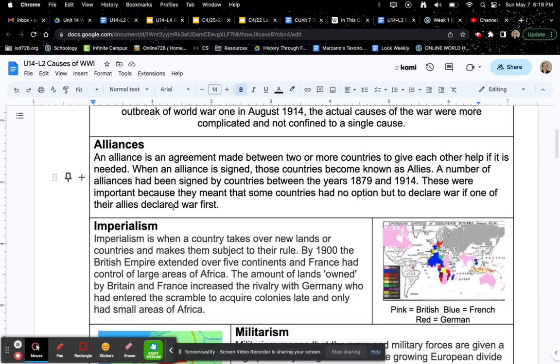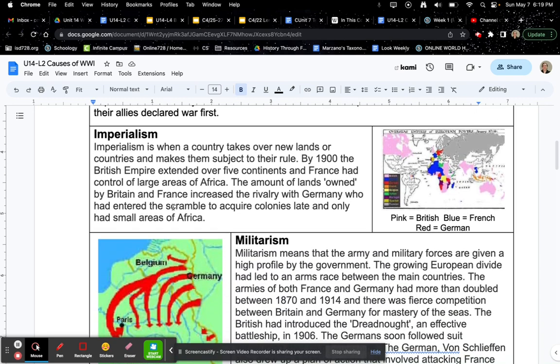Alliances. An alliance is an agreement made between two or more countries to give each other help if it is needed. When an alliance is signed, those countries become known as allies. A number of alliances had been signed by countries between the year 1879 and 1914. These were important because they meant that some countries had no option but to declare war if one of their allies declared war first.